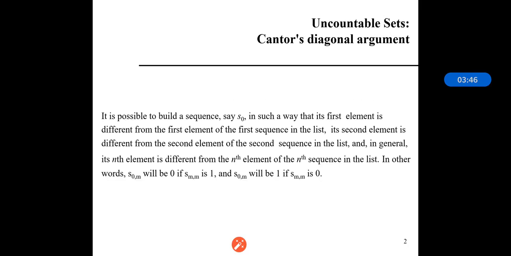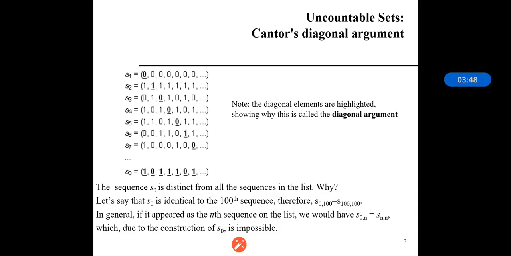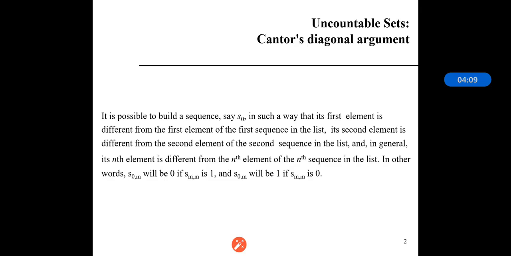Now in this particular example we are elaborating over here, we can say in S1, that is 0, 0, 0, the first element is considered. Then in S2 the second element is considered. In S3 the third element is considered, and so on we are considering the elements. So what we are getting at S0, as we said over here, the first element should be different.